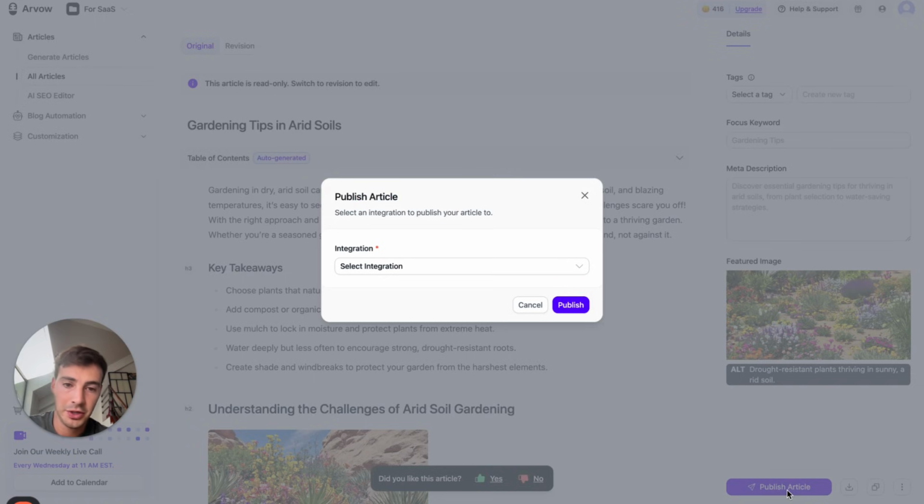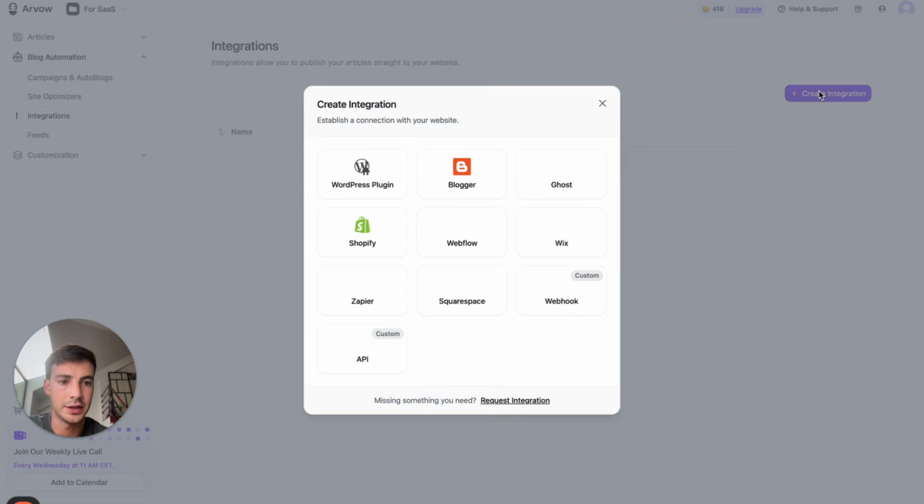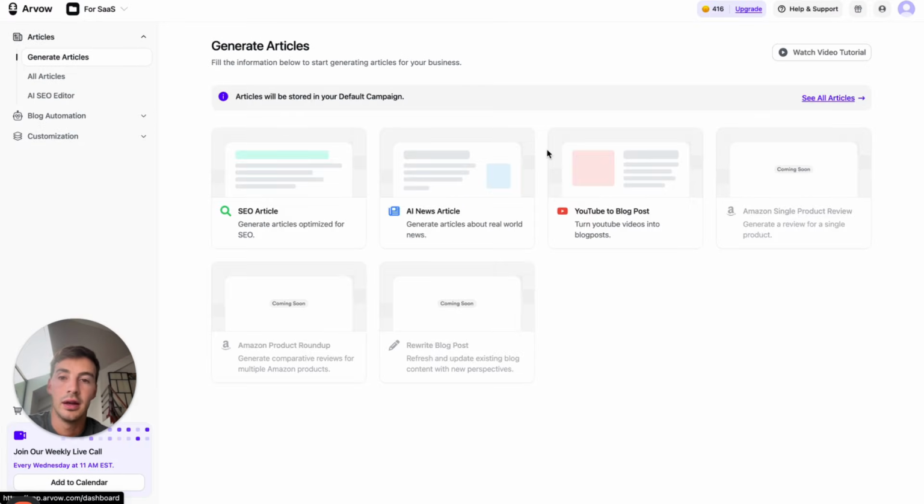You can just click here to publish articles straight to your site, because this allows you to have a bunch of integrations right here. We integrate all these CMSs. Again, my goal is not to sell you on this. My goal is just to tell you, hey, listen, use AI. Even if it's just ChatGPT, just use some sort of AI.